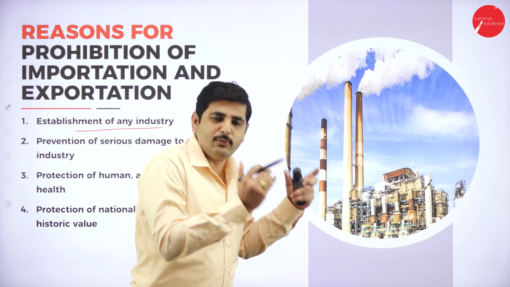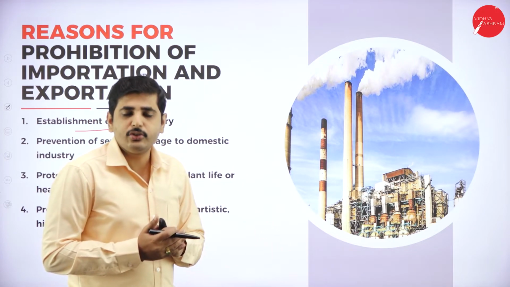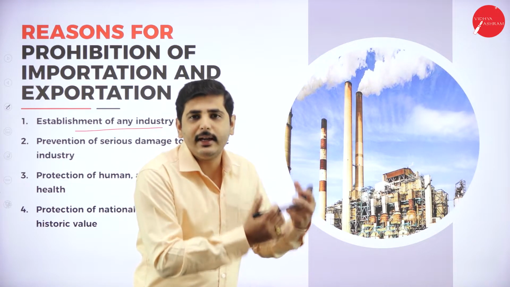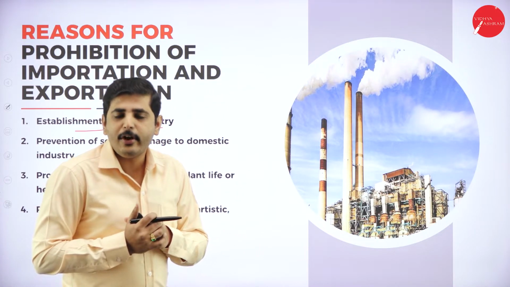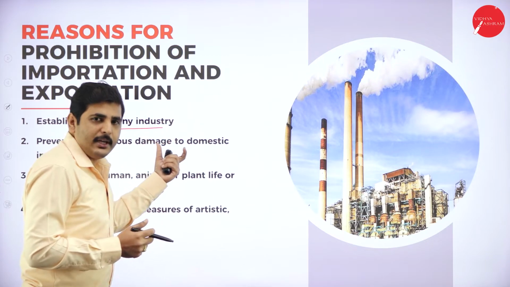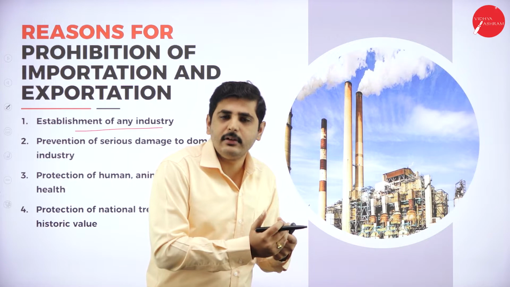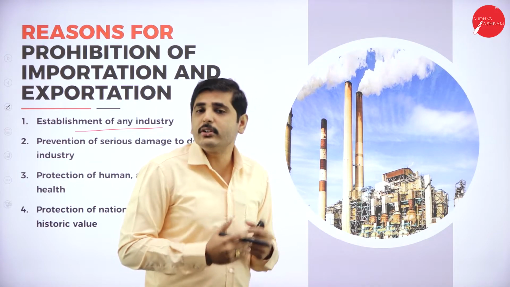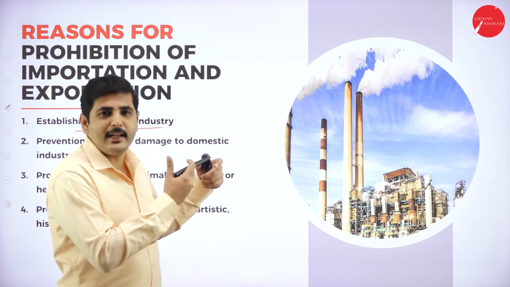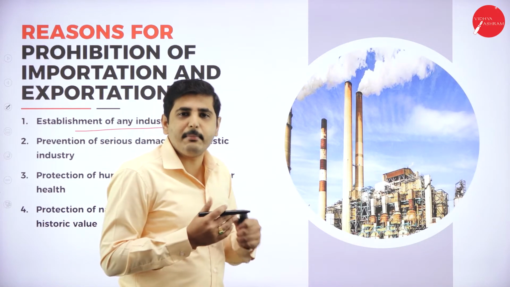The government of India wants to improve and build the pharmaceutical industry. So how to get the demand, how to get the market for our pharmaceutical industry products? In this situation, the government of India will ban the import of pharmaceutical products and drugs, so that it leads to improvement in our domestic production and also the domestic market.